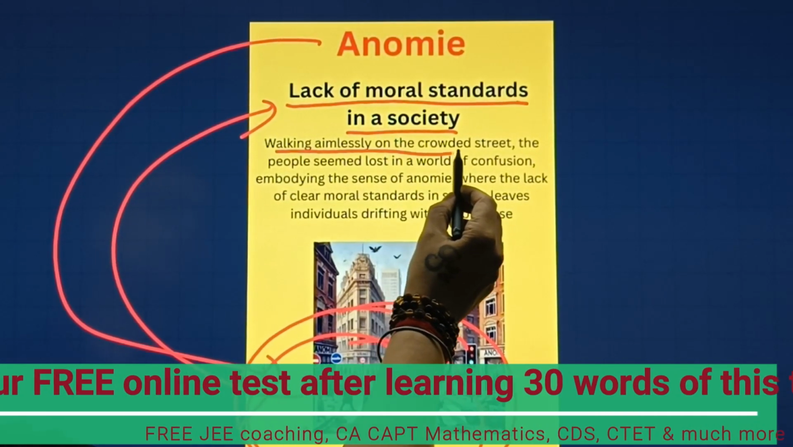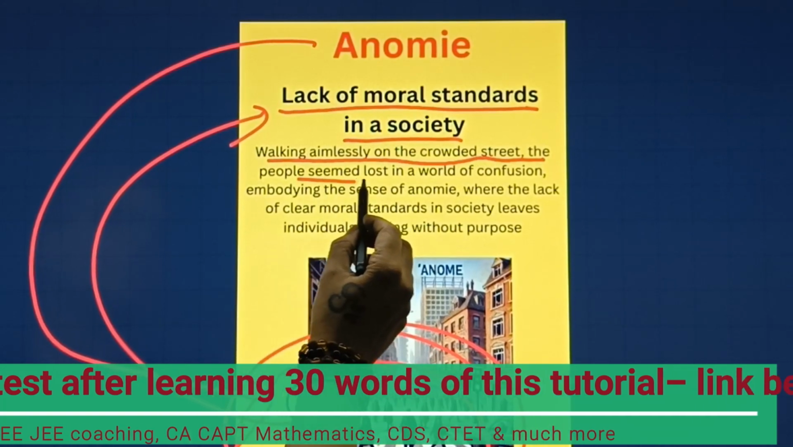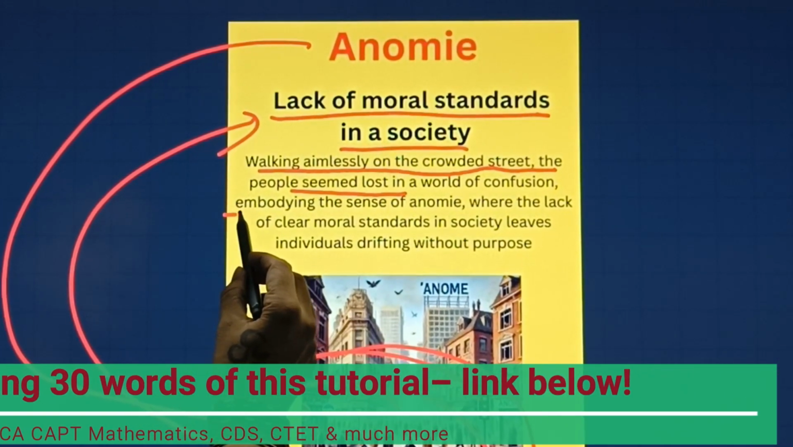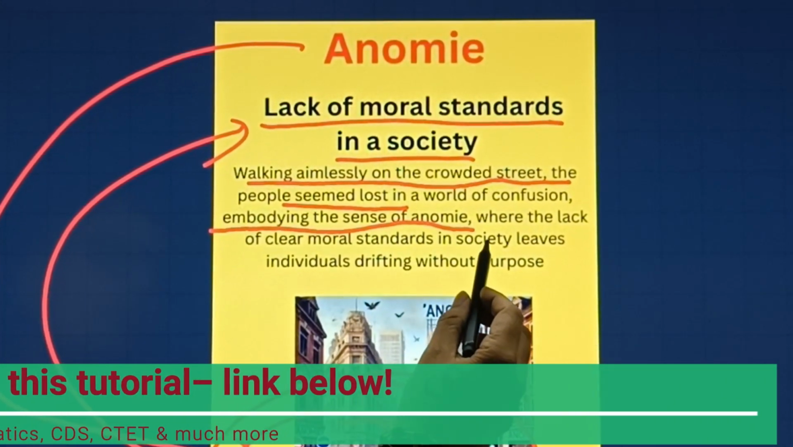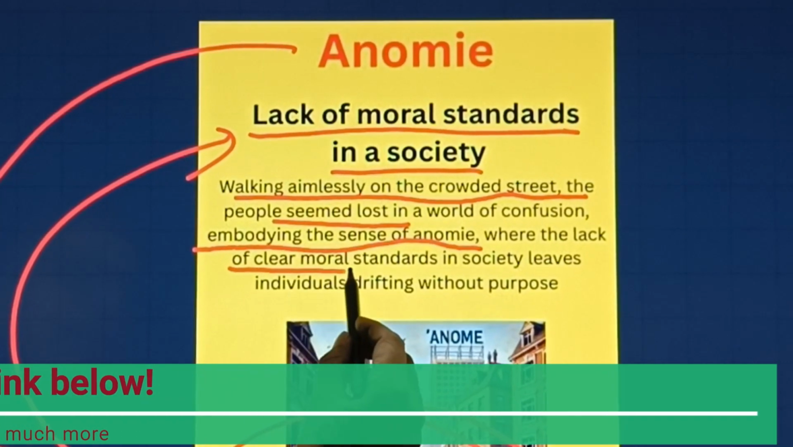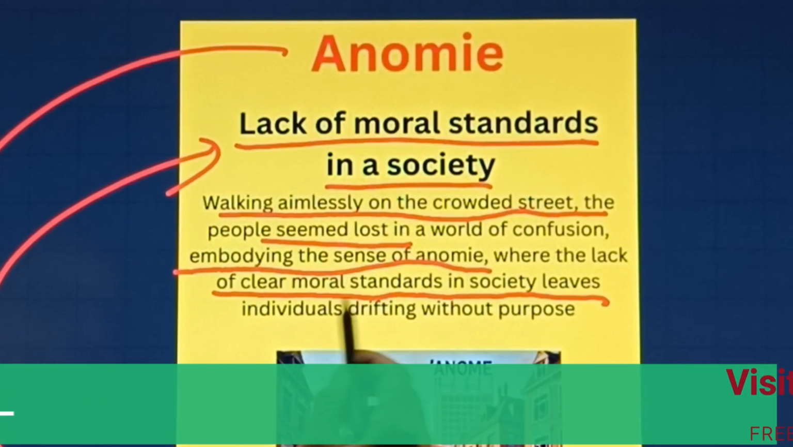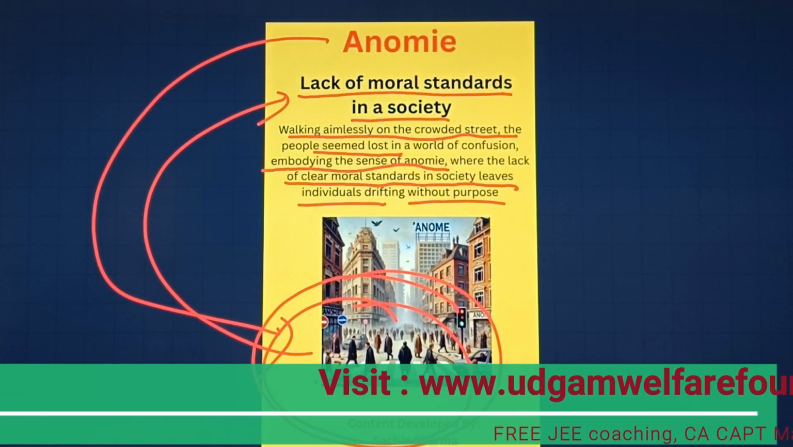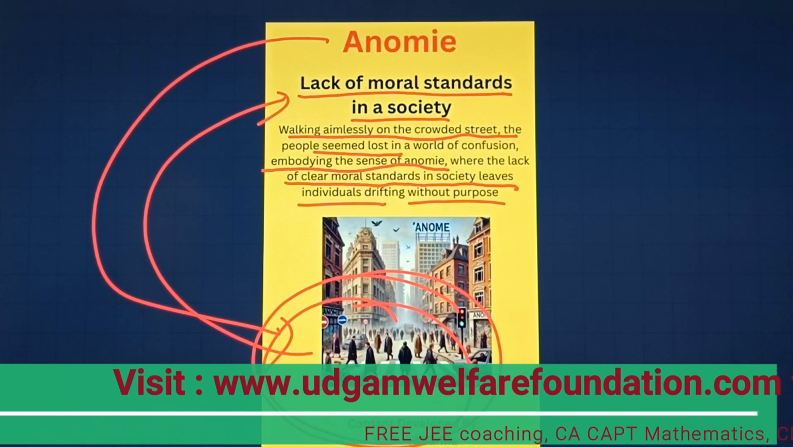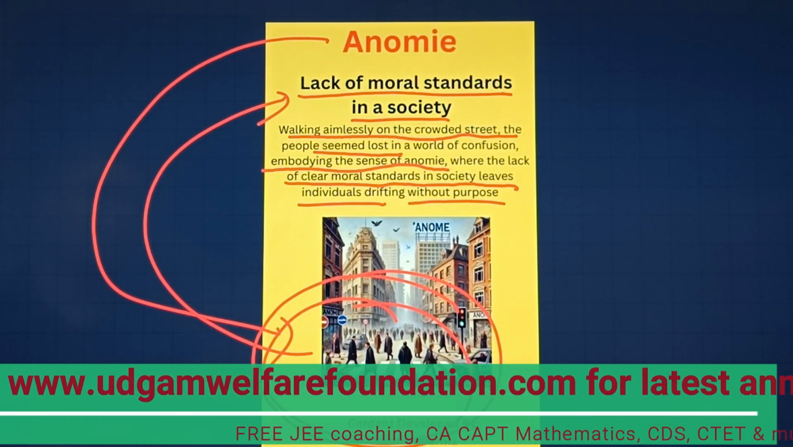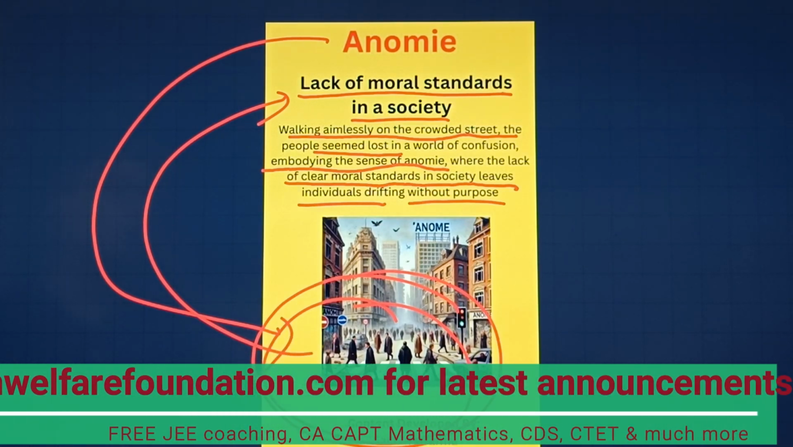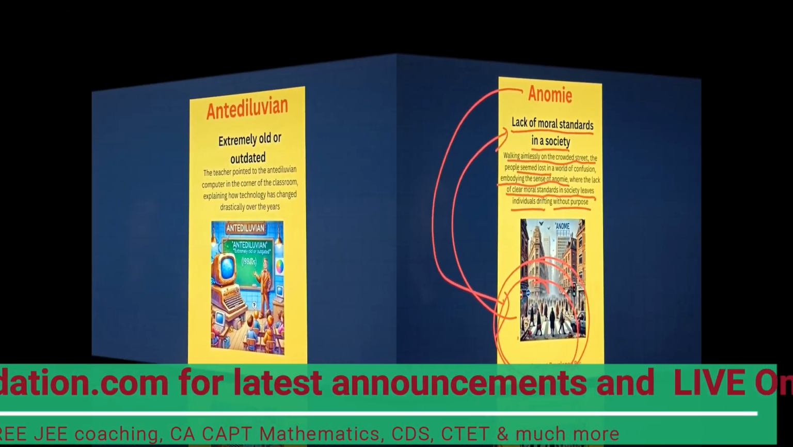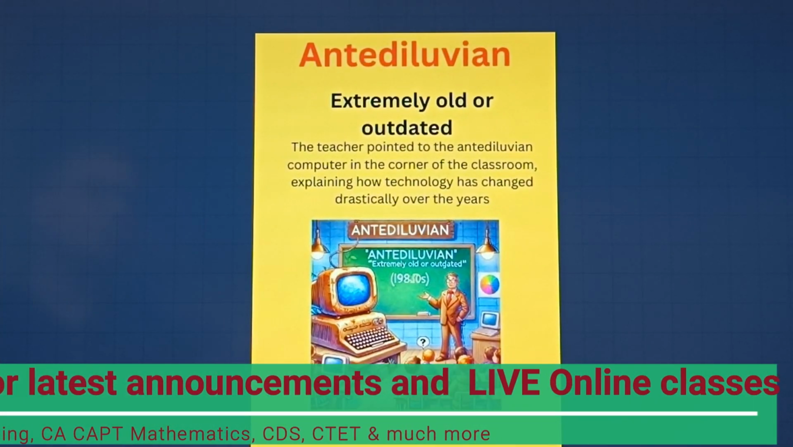Walking aimlessly on the crowded street, the people seemed lost in a world of confusion, embodying the sense of anomie, where the lack of clear moral standards in society leaves individuals drifting without purpose. This sentence is a little lengthy here, but I think it is quite clear with the help of this particular picture. Now let's move towards our next word. So here it is, another word with an interesting picture here.